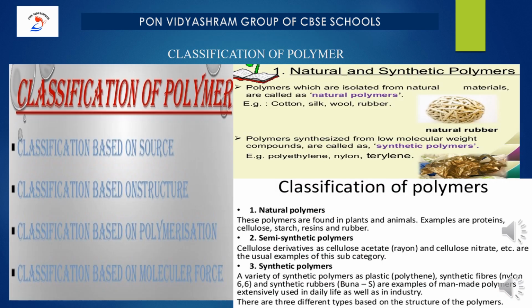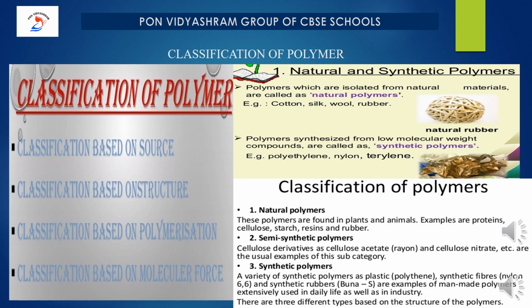Polymers cannot be classified under one category because of their complex structure. Please have a note on this. Different behaviors and vast applications. We can therefore classify polymers based on a few categories. The first one is based on source, second one is based on structure, third one is based on polymerization, fourth one is based on molecular force.